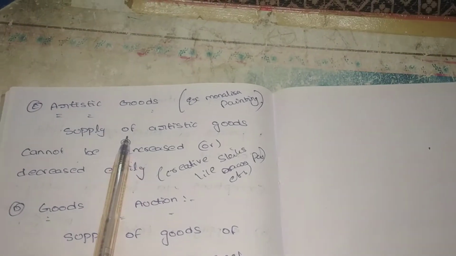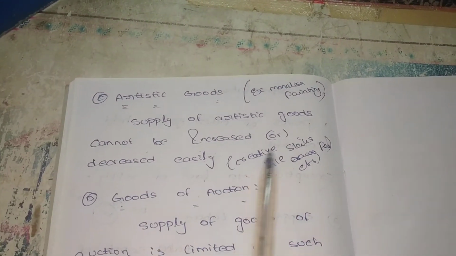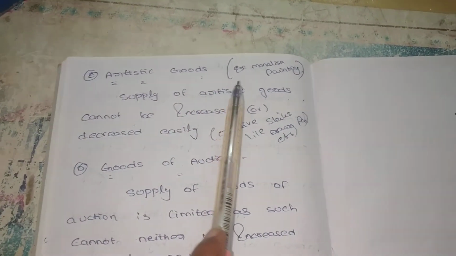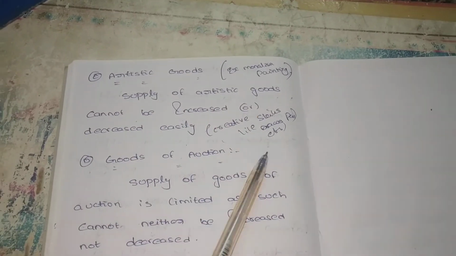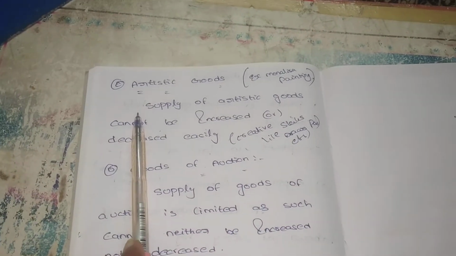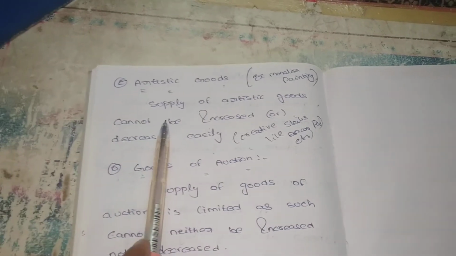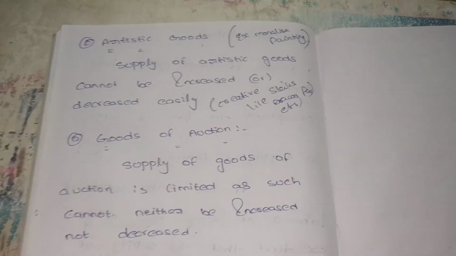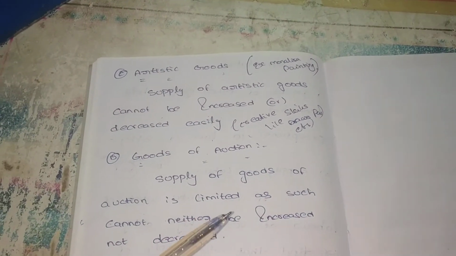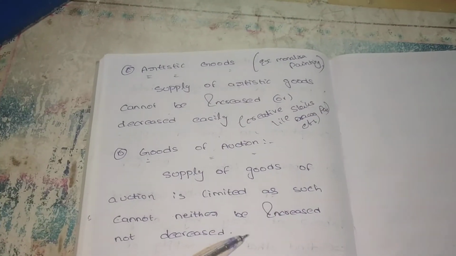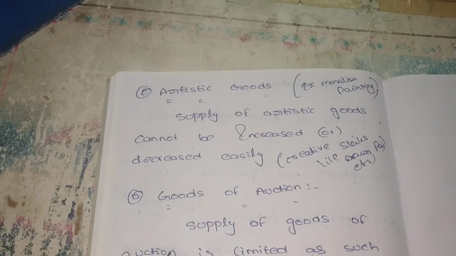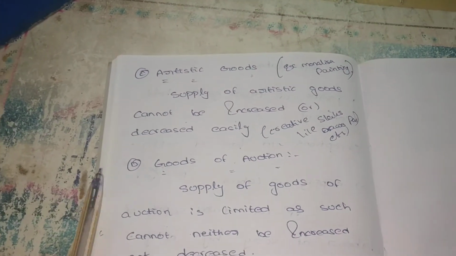And artistic goods means creativity skills like drawing, painting, etc. For example, there is a Mona Lisa painting, and one person is selling this Mona Lisa painting. If there is an increase or decrease in price, there is no effect on the supply. So we are unable to value the creativity skills. In this case also the law of supply does not apply. In goods of auction, we give some asset as security for payment of money, we are unable to pay the money, and the particular person sells our asset through auction. Auction means Velam Pata. So in this case also the law of supply does not apply. These are the exceptions to the law of supply.